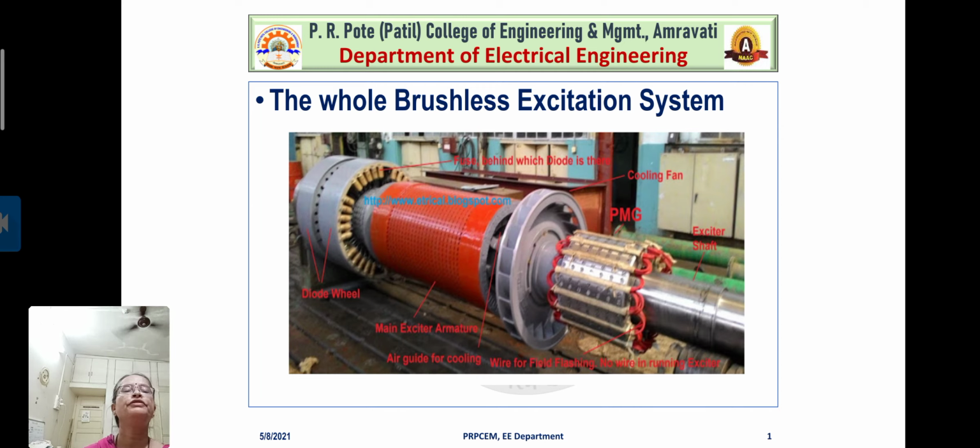So you can observe this diagram here, the whole brushless excitation system. Observe this diagram carefully. Each and every part has been shown nicely. The diagram is labeled, right? Okay, let us move further.